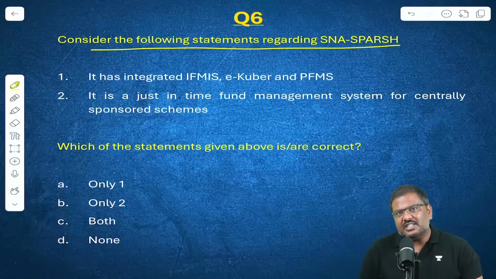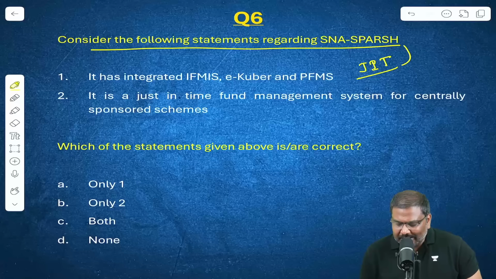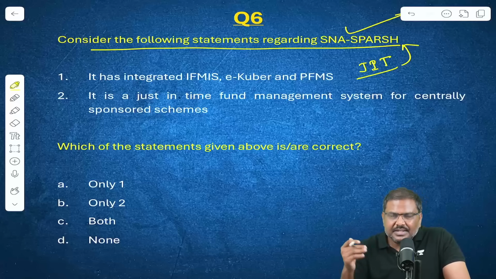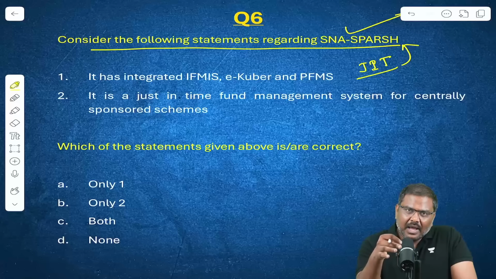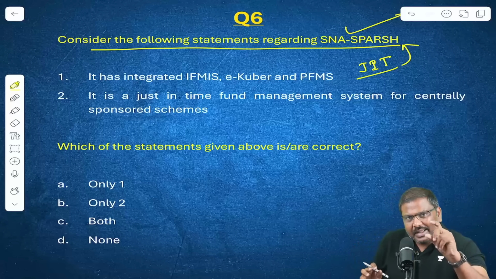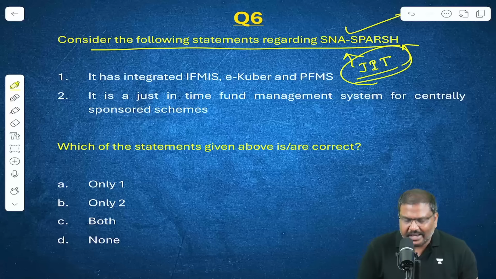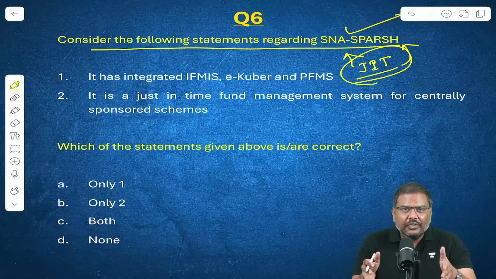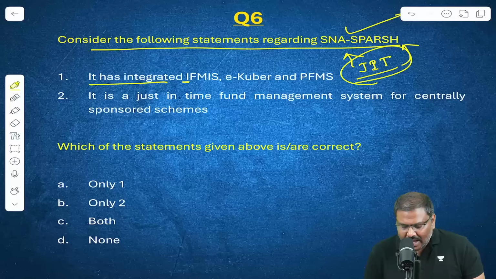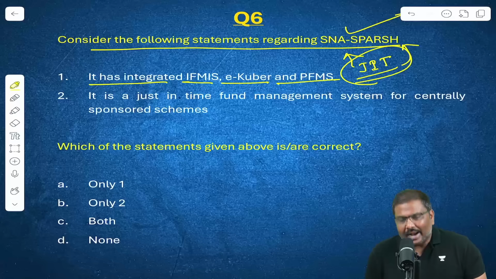In order to address this particular problem, the government of India introduced the concept of just in time, that is SNA-SPARSH model. Under this, there is a mechanism. The states will not be allocated money, right? This money will be allocated only and only when the expenditure needs to be incurred. By implementing this particular process, that is under the JIT SNA-SPARSH, the government of India has made the process much more efficient. Right? So it has integrated IFMIS, eKuber and PFMS.